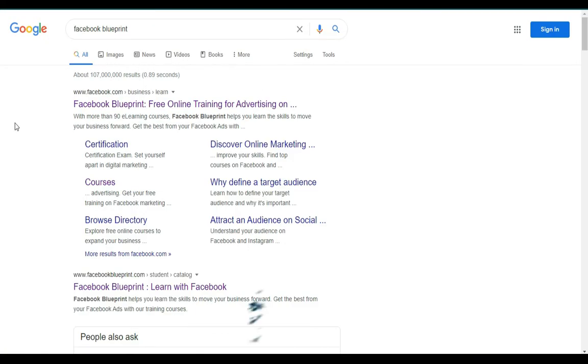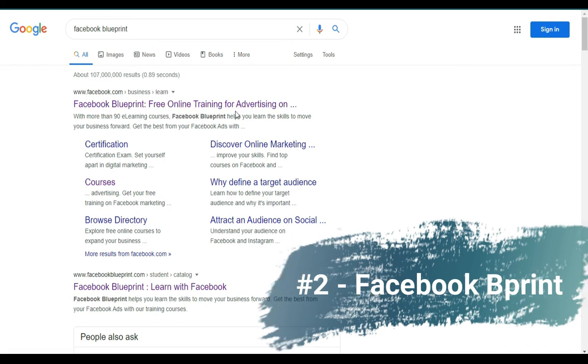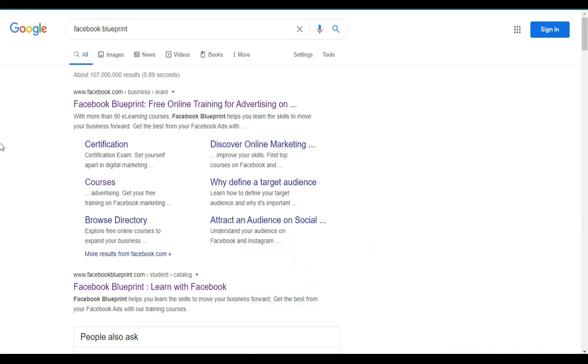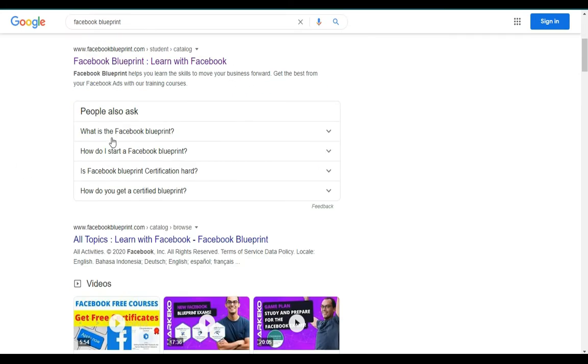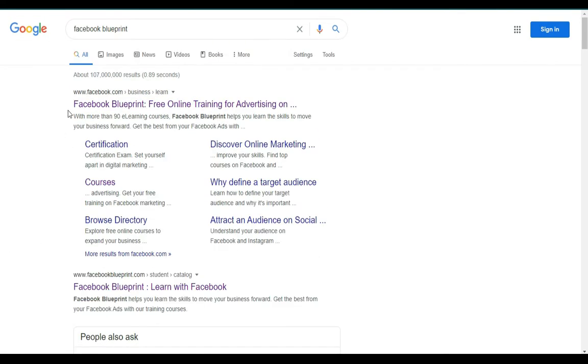So the next website in my list is Facebook Blueprint. You can read this tagline: free online training for advertising. Basically it is our digital marketing certificates. All our digital marketing certificates are available in Facebook Blueprint. You can read this FAQ article on what Facebook Blueprint is. Facebook Blueprint is an e-learning platform that offers free self-paced courses on Facebook and Instagram advertising. Basically totally digital marketing. So I am going to courses as well.